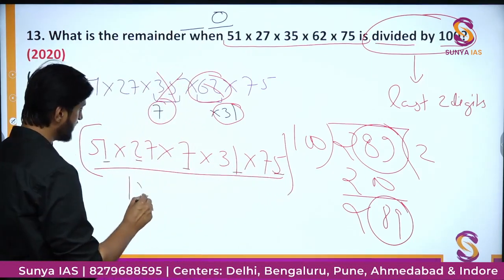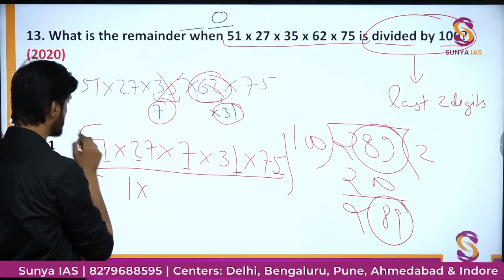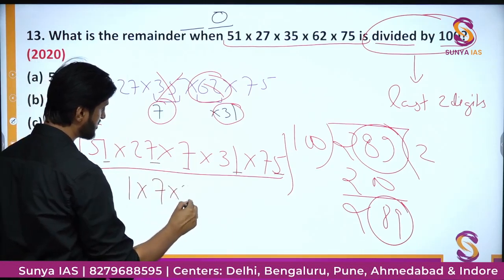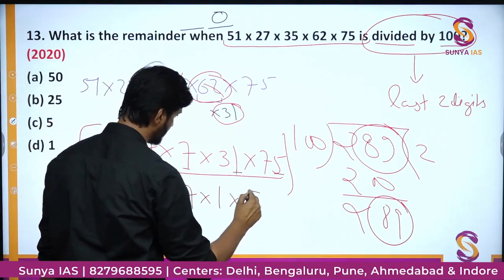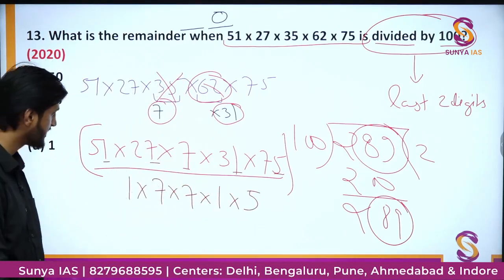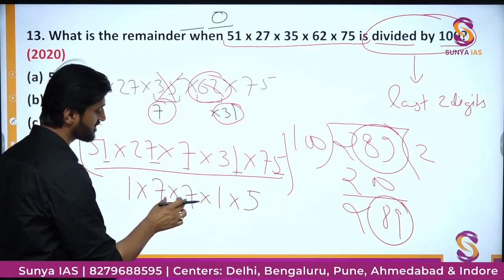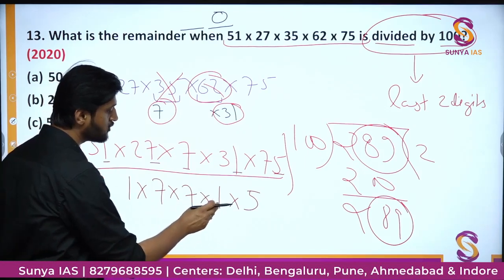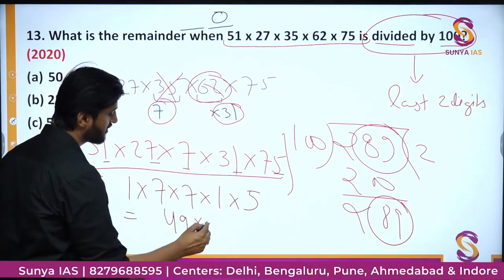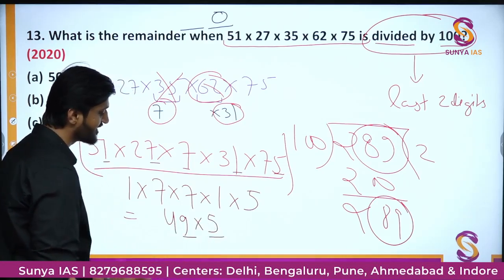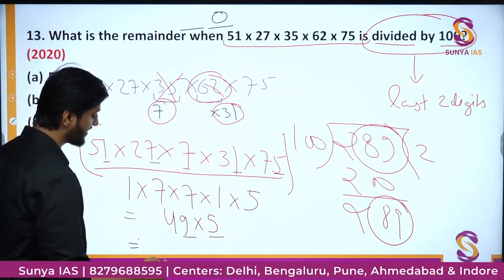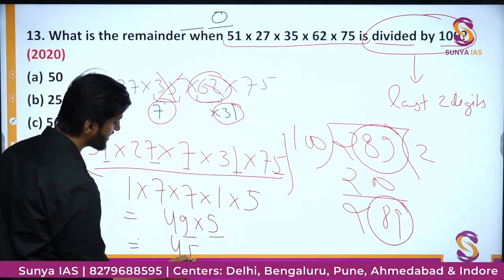So we just see 1 into, it's not 2, it's 7 actually, sorry. The last digits: 1 into 7 into 7 into 1 into 5. We have to just check the product of the last digits. So here we are getting 1 into 7, that would be 7, 7 sevens are 49 into 1, and so here the number coming is 49 into 5. Even further we will focus on the last digit only, so we have to find what is the last digit when 9 is multiplied by 5. So we get 45, and here the last digit is 5.